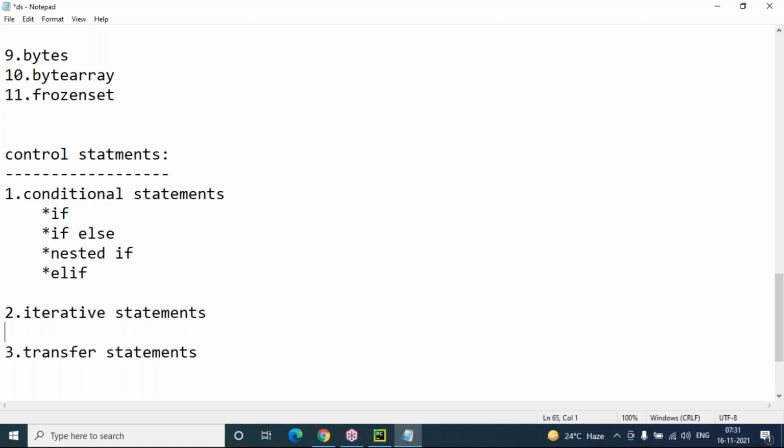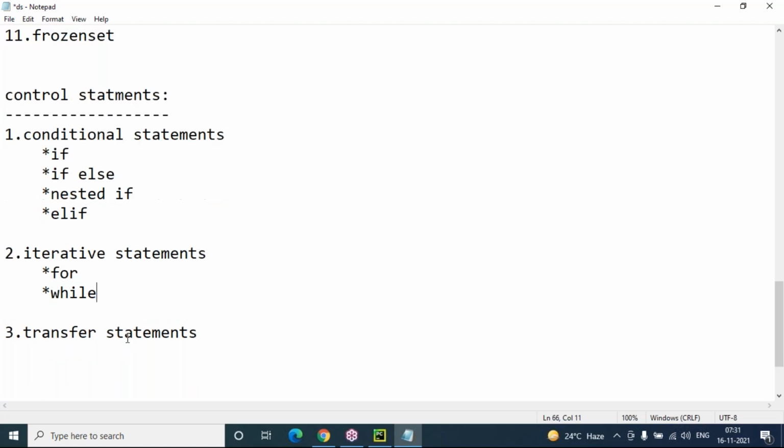Coming to the iterative statements: for loop, then while loop. We can even use nested for loop and nested while loop, that is a different issue. There is no do while loop in Python programming, so I'm not including it. And there is no switch case in Python programming. Switch is actually a conditional statement, but we have not included it because switch is not supported here. Do while loop is also not there.